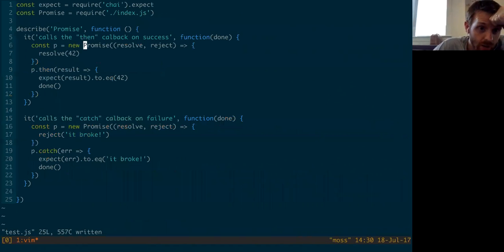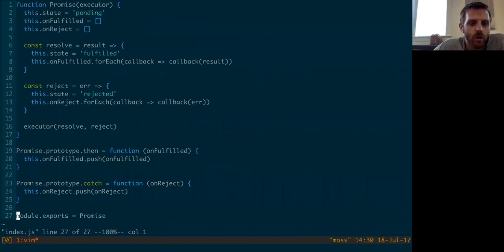We're creating a promise. We're passing an executor function that resolves immediately to 42. And then we're calling then and passing in a callback. So if we look at the way we've written our code, here's that function that's just going to call resolve with 42 immediately, right? We set up some state, we define these two functions, then we call the executor with these two functions.